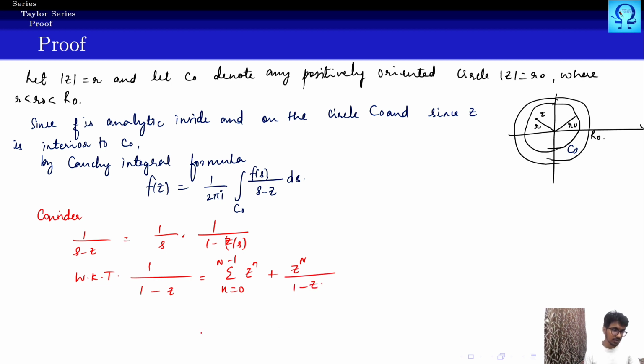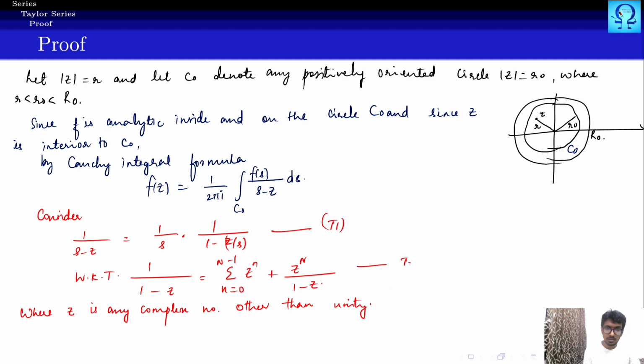We may write like this, where your z can be any complex number other than unity. So we can write like this. Fine. So let me mark this as equation T1 and this as T2.